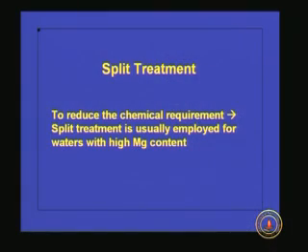So here till now we were discussing lime soda precipitation, where the entire water is subjected to the treatment, and after treatment we have seen that the water will be having a very high pH. That means excess lime will be present in the water, because for calcium carbonate removal the pH requirement is 9 to 9.5, but if you want to remove magnesium the pH has to be increased to 11. So much excess lime will be present in the system, and if you want to put the water into the distribution system, we have to reduce the pH considerably, okay, to suit the drinking water standards.